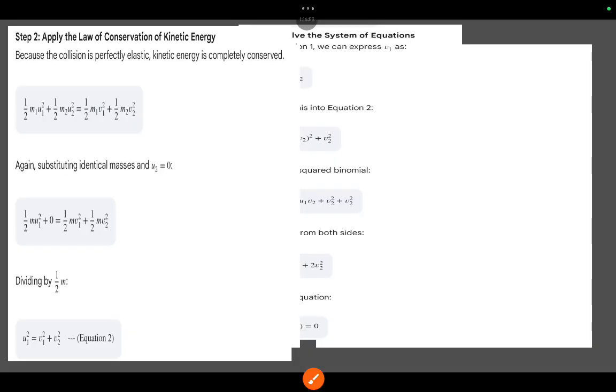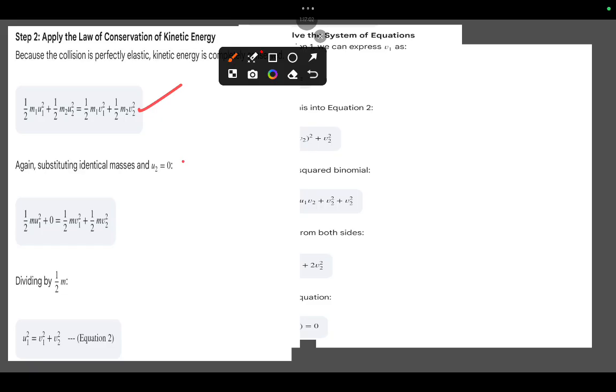So step 2, the conservation of energy formula: 1 by 2 m1 u1 square plus 1 by 2 m2 u2 square equal to final energies. See, this is the conservation of energy principle. Now u2 equal to 0. After replacing data, then divide by 1 by 2 m. Then you will get u1 square equal to v1 square plus v2 square. This is equation 2. Now when you go with equation 2, after replacing data, then you will get 0. So this is all about the answer. Thank you.